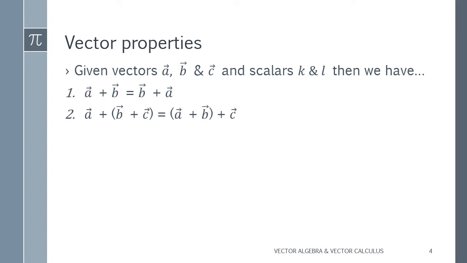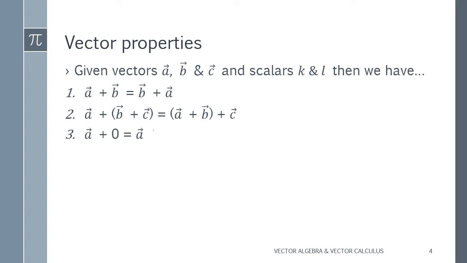The second one is given: A plus B plus C. You can simplify it like (A plus B) plus C. So this one also you can write. Now next one. Third one is given: A plus 0.